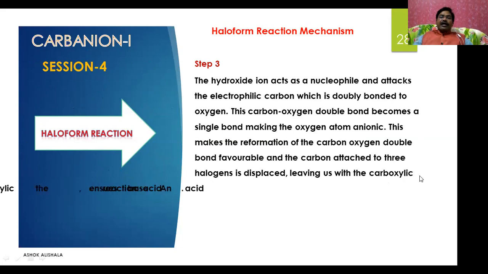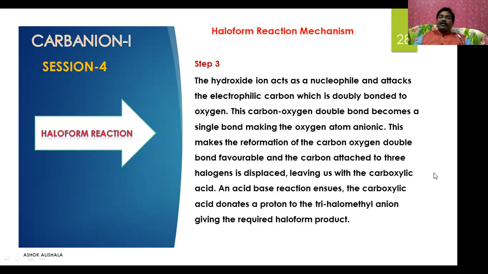Step 3. The hydroxide ion acts as a nucleophile and attacks the electrophilic carbon, which is doubly bonded to the oxygen. This carbon-oxygen double bond becomes a single bond, making the oxygen atom anionic. This makes the reformation of the carbon-oxygen double bond favorable, and the carbon attached to three halogens is displaced, leaving us with the carboxylic acid. An acid-base reaction ensues. The carboxylic acid donates a proton to the trihalomethyl anion, giving the required haloform product.